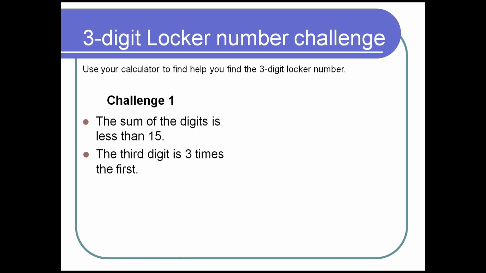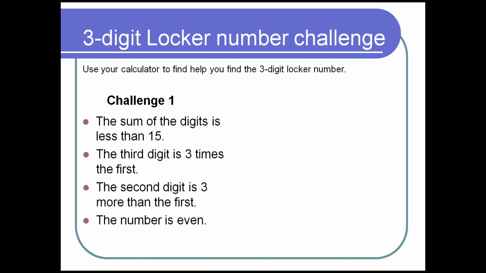The 3rd digit is 3 times the 1st digit is also a very important fact. The 2nd digit is 3 more than the 1st digit is also a very important fact. But at this point, I'm not positive I have a starting point yet. I'm not positive that I can logically figure this out. Fourth clue, the number is even, gives me some really good starting points. Now I have something to work with.